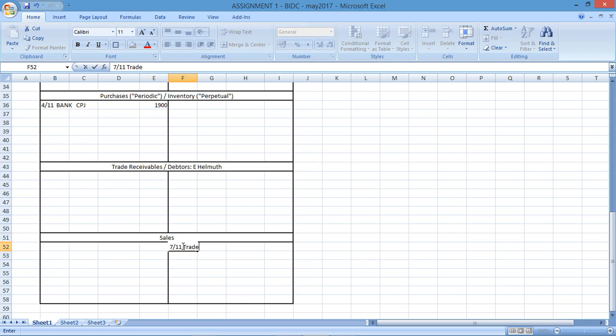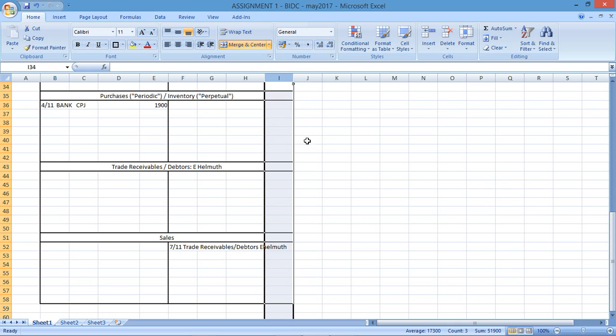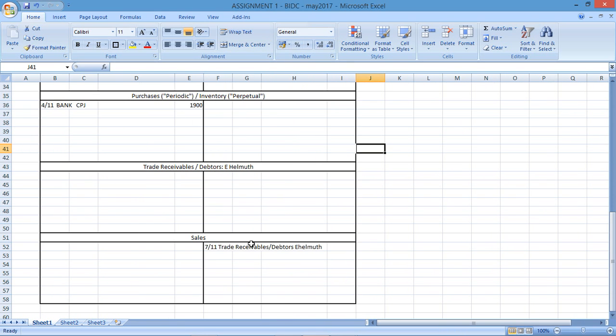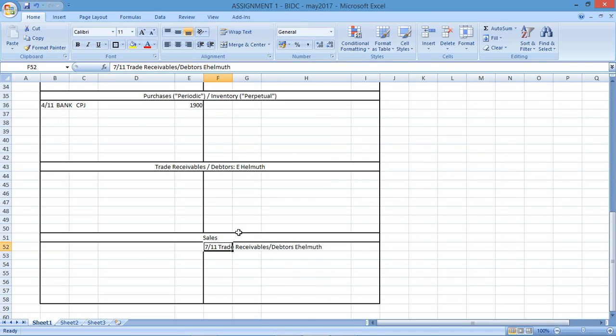So trade receivables or debtors, E. Helmut. And I'm going to be recording the amount. This would have gone to the debtors journal. And the amount here was 1250.